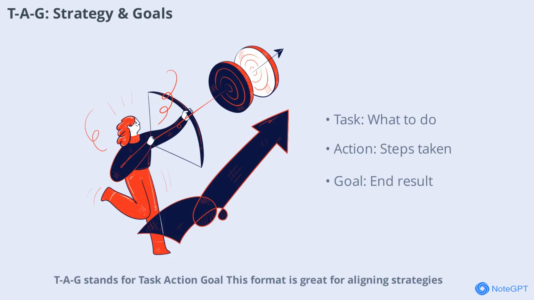TAG stands for task, action, goal. This format is great for aligning strategies, setting goals, and executing projects. By clearly stating what needs to be done, the action steps, and the ultimate goal, you keep everyone focused and on track. For example, task: launch a new product. Action: develop a marketing plan. Goal: achieve 1,000 sales in 30 days. This clarity helps drive results.